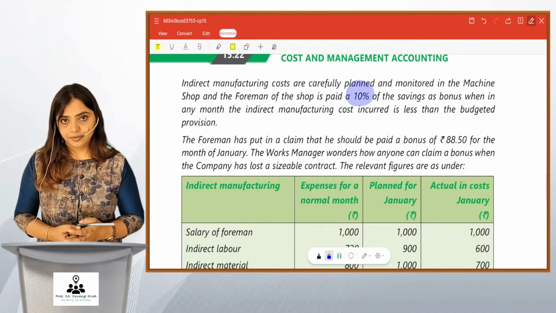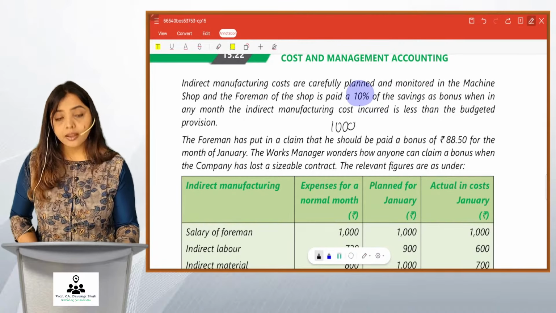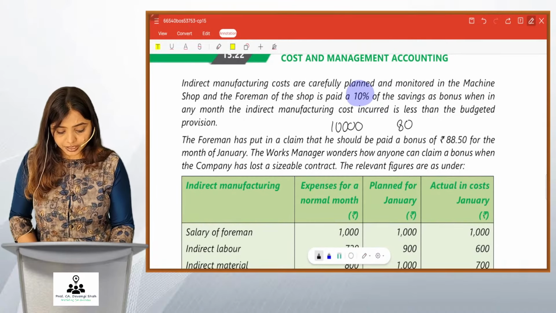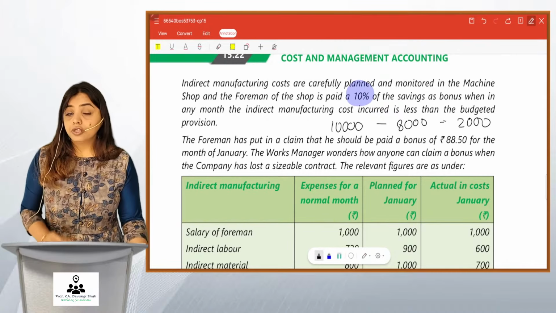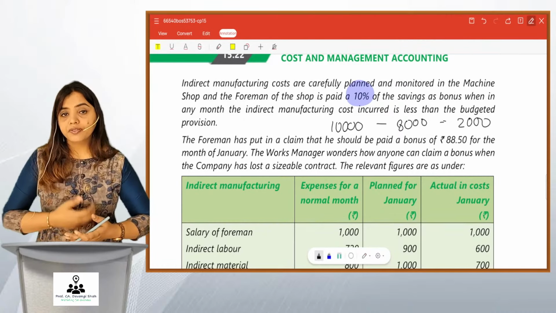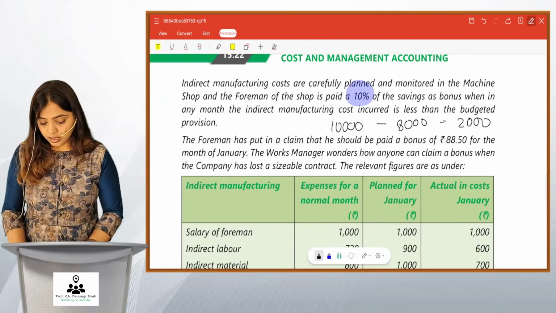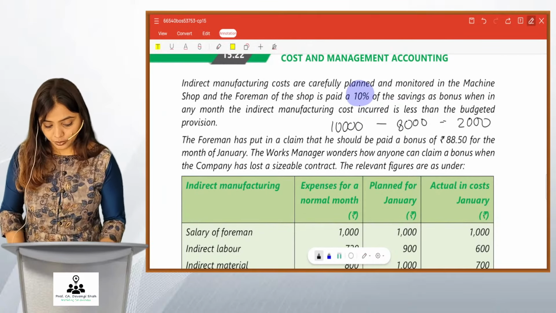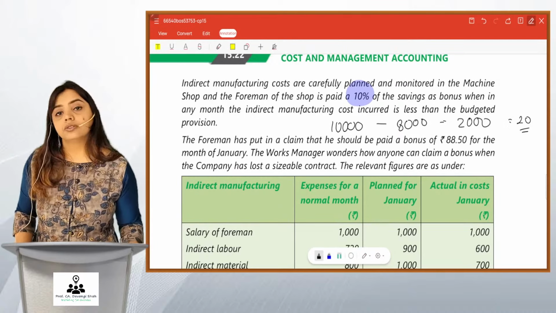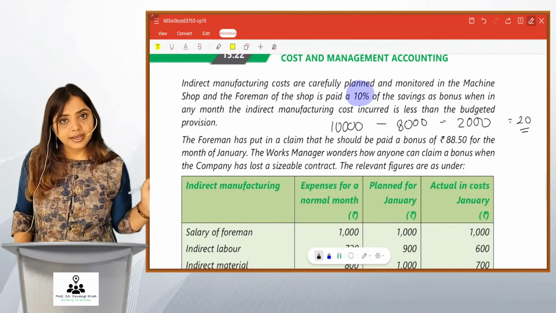Okay, for example, if they plan cost of 10,000, but they incur cost of 8,000 only. So friends, they have made savings of 2,000. Okay, so the savings of 2,000 is because of the foreman of the department, the supervisor of the department, right? So he is paid 1% bonus. So 1% of 2,000 is 20 rupees paid as bonus. Got it, friends? But only if there is savings, right?